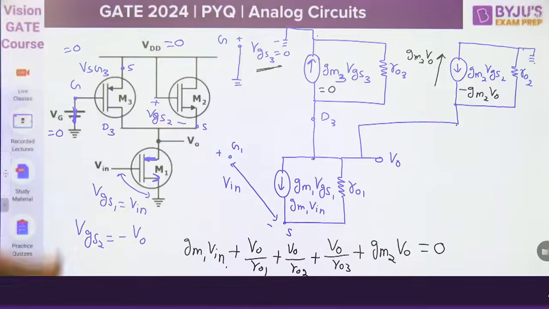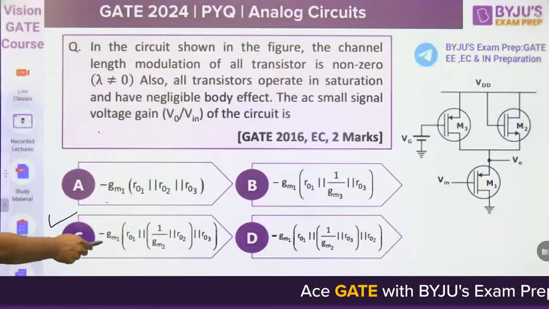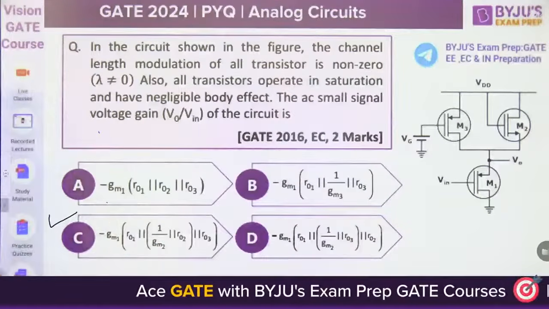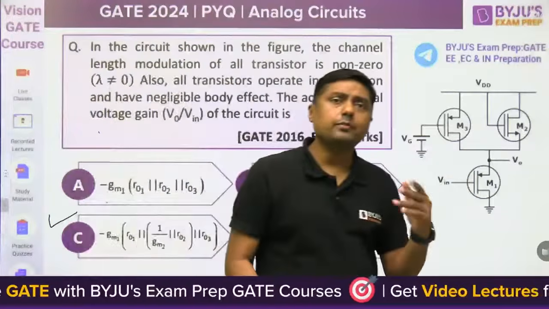Because it is 0. So which answer is correct? This one. Already 2 or 3 times the same type of questions have come.